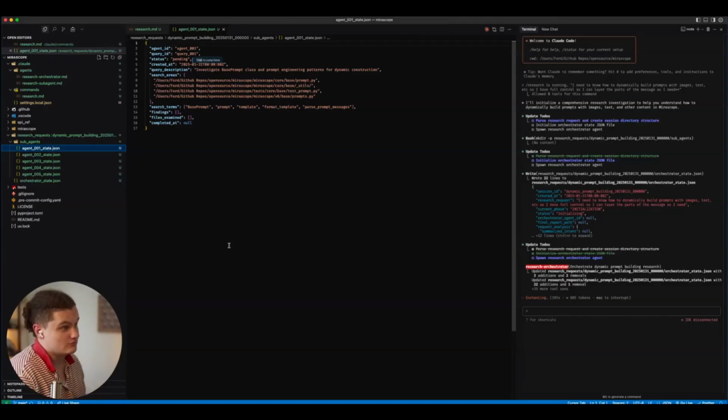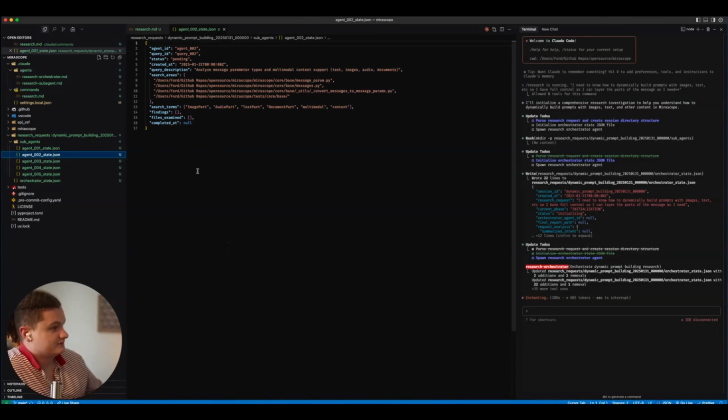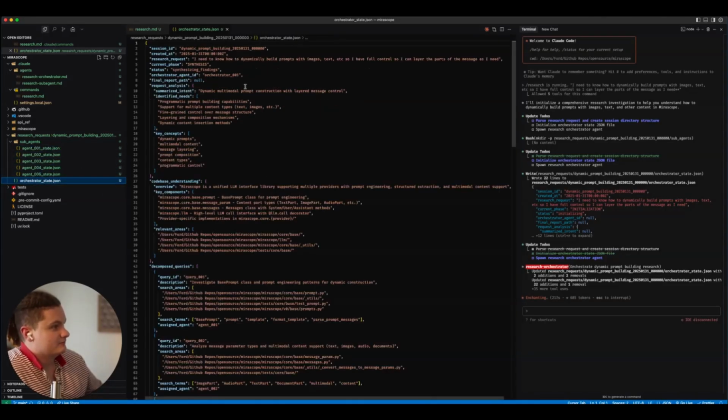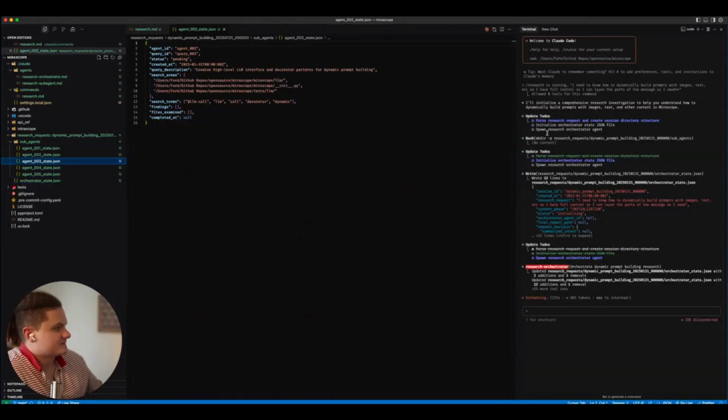Where with this, you drop these in, run Claude research on the command, and it will come back with a documentation file that is specific for your needs. Here we will see as each of these is going. I don't think any of them have updated their states yet, but we will see here that the current phase is synthesis, so it's synthesizing the findings.